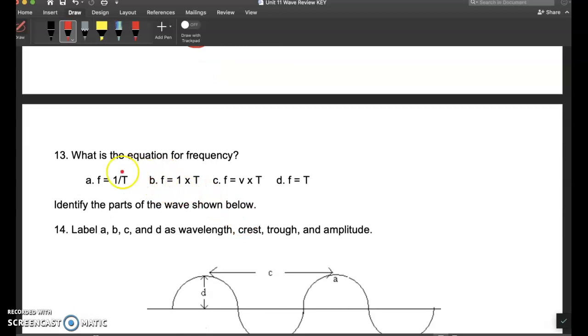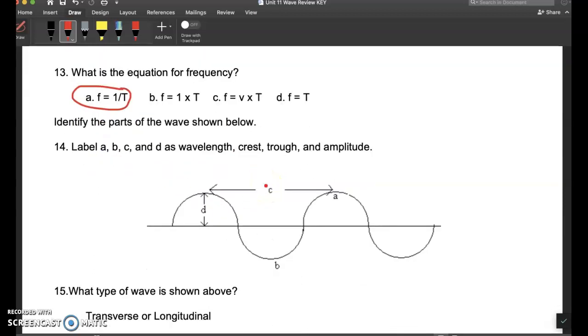The Greek letter we use for wavelength is lambda. Frequency is equal to 1 divided by period. Period is also 1 divided by frequency. We'll come back to those triangles later.